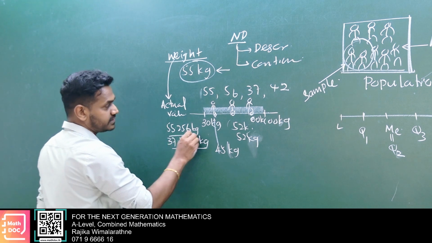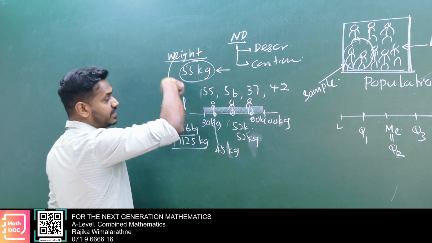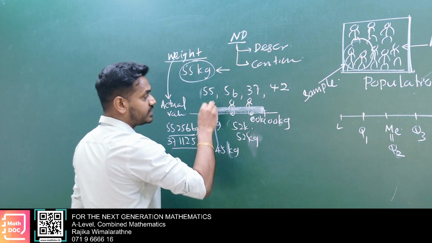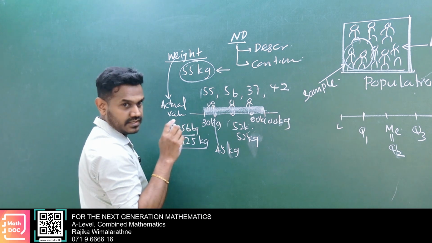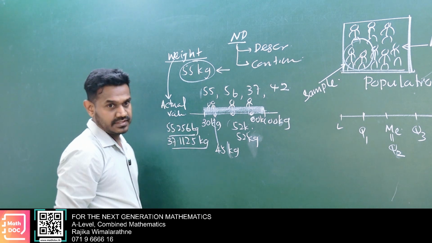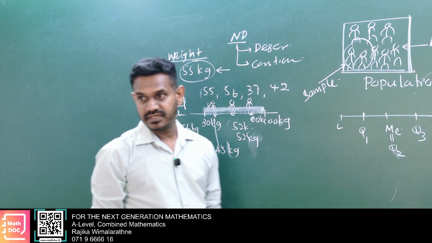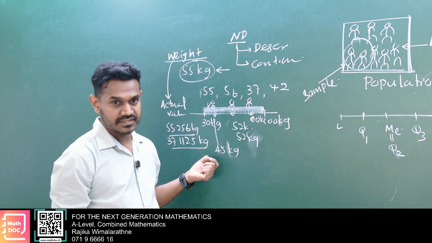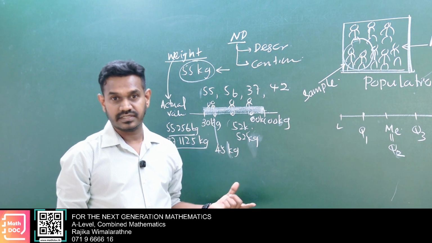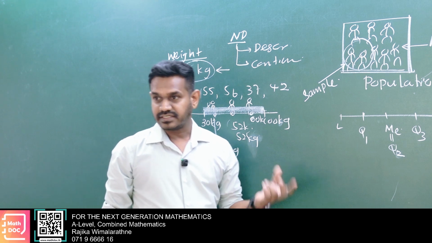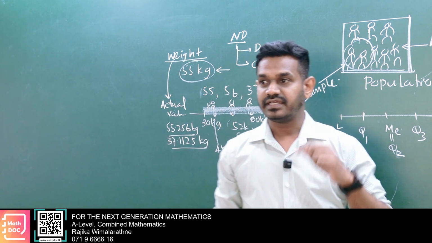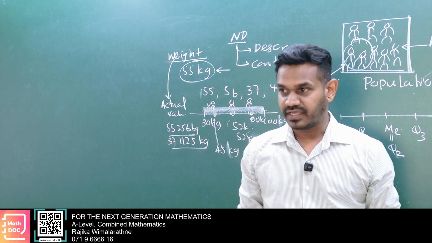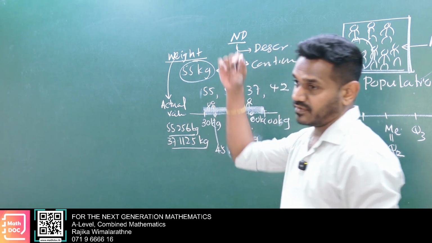These are actual figures. Therefore, the same weight within 30 to 100 with full figures, we can say is continuous. If you consider only a few selected elements within that region, we call that discrete. According to our thinking pattern, we can say whether it is a discrete or continuous data set. Okay, that is about numerical data.